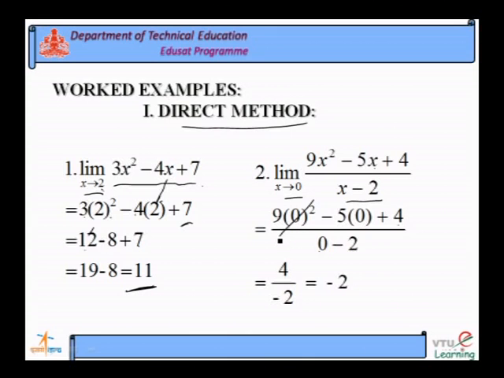This is 0, this is 0, remaining is 4 divided by minus 2, you will get minus 2. So, here also this function has the limit of minus 2 when x is nearer to 0 or x tends to 0.